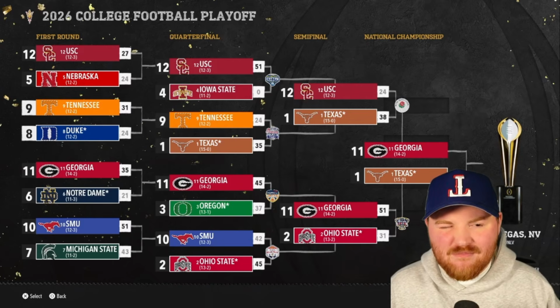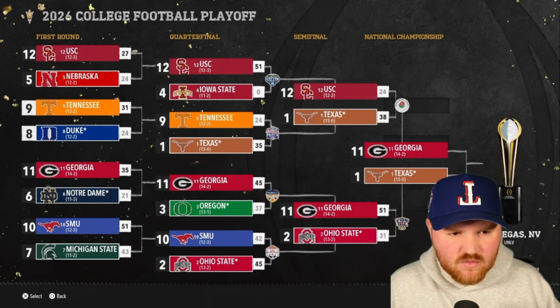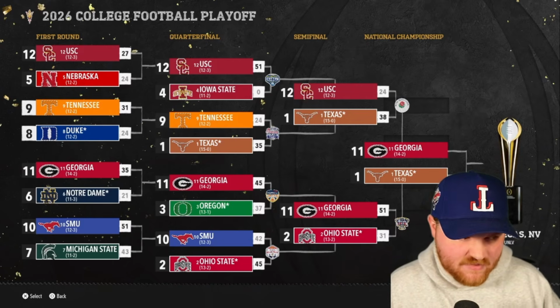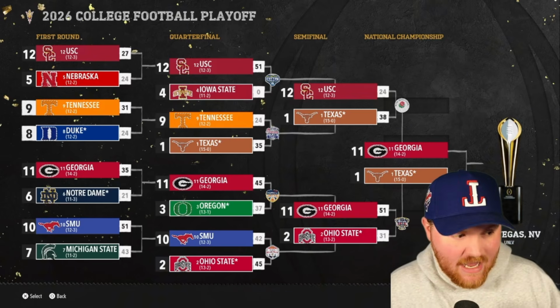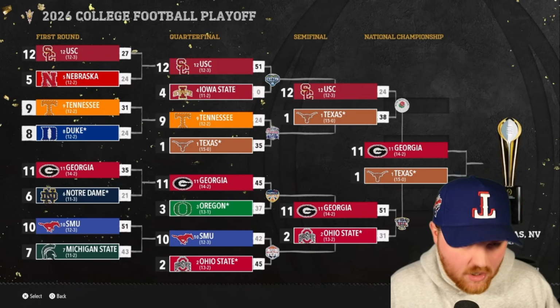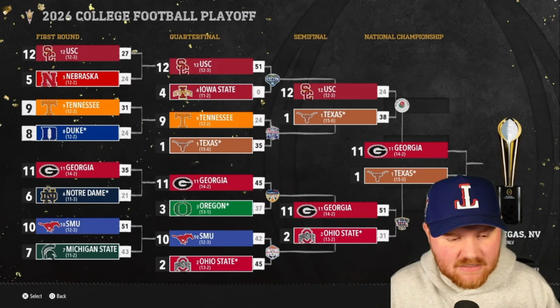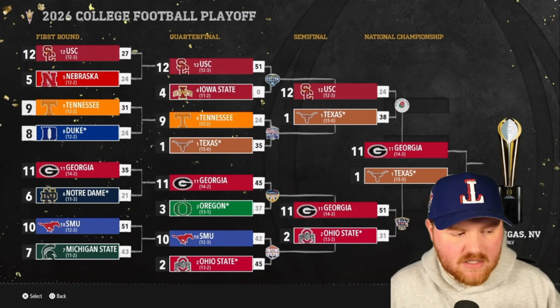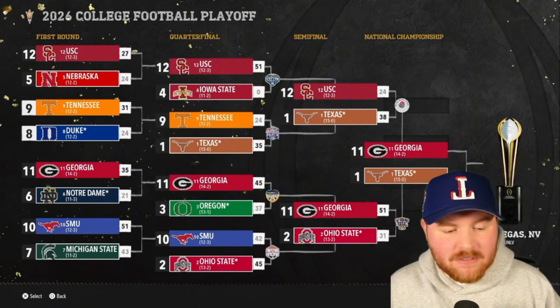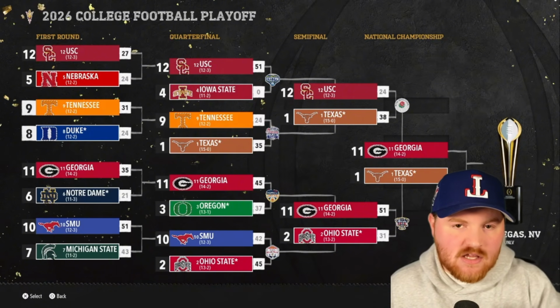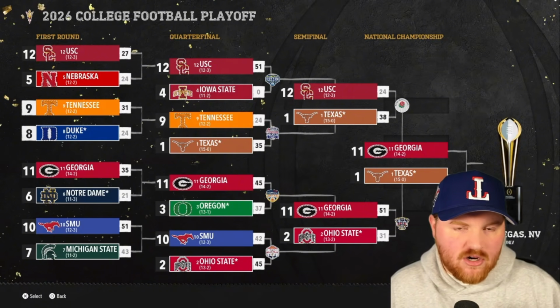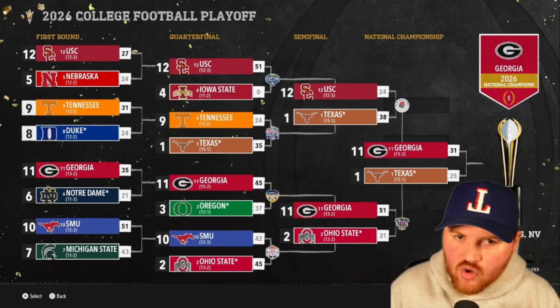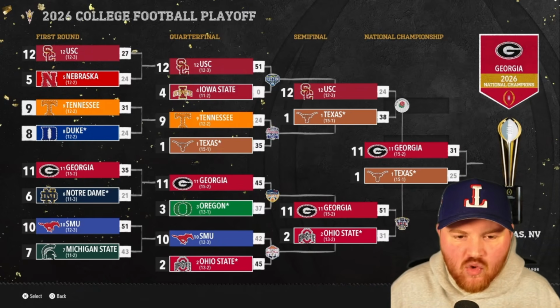Conference USA versus the American. Neither of these conferences would take the lead in best conference because the Big Ten had a really good season last year and had a couple teams make it in this year. And neither of these teams would take the lead in best team because, well, I guess Georgia would probably tie it up. Georgia would tie it up. Texas would be behind Notre Dame because Notre Dame's made it twice to the playoff. Georgia gets the win, 31-25.